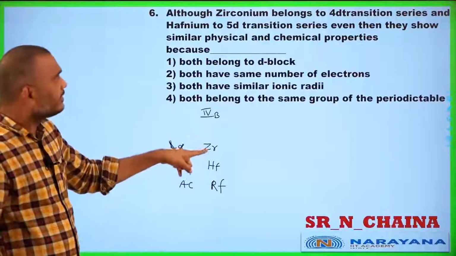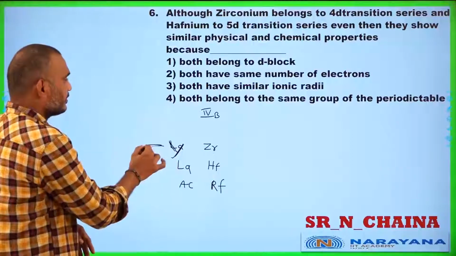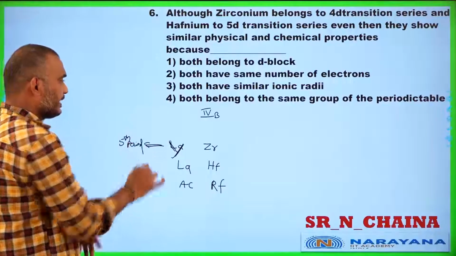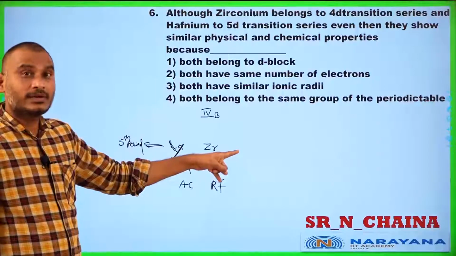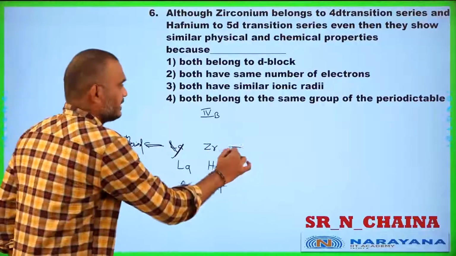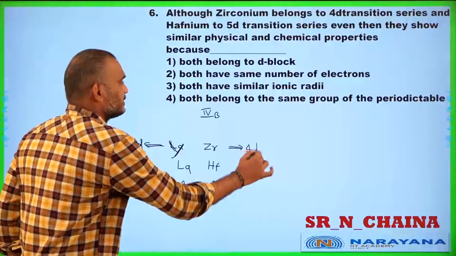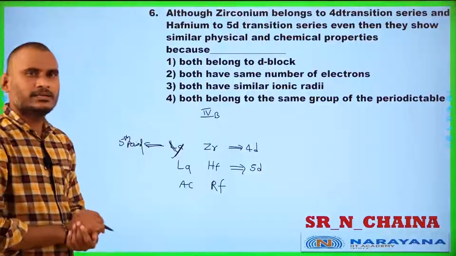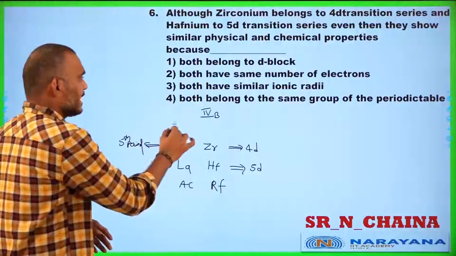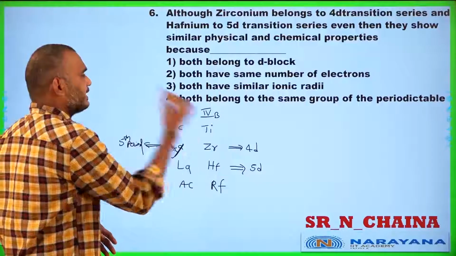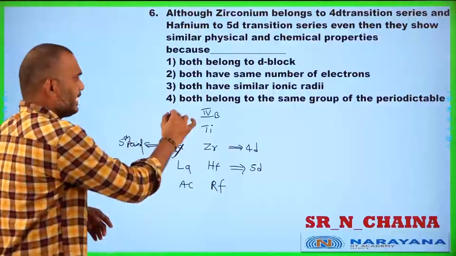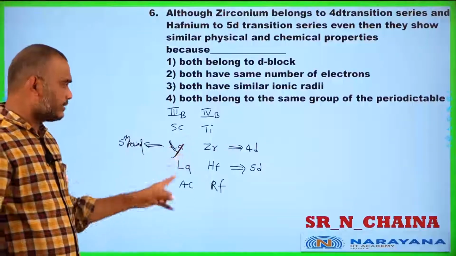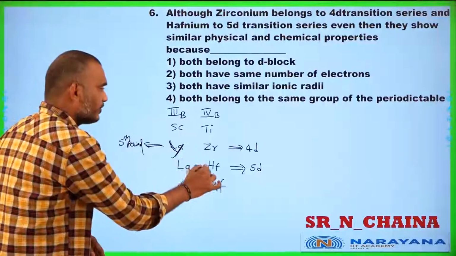This is the 4d series of the 5th period. In the 5th period, the 4d transition series starts. This is the 4d transition series and this is the 5d transition series. Yes or no, students? Before that, who will be there? Scandium, titanium. Actually, that is the third B group. Scandium, titanium, yttrium, zirconium, lanthanum.